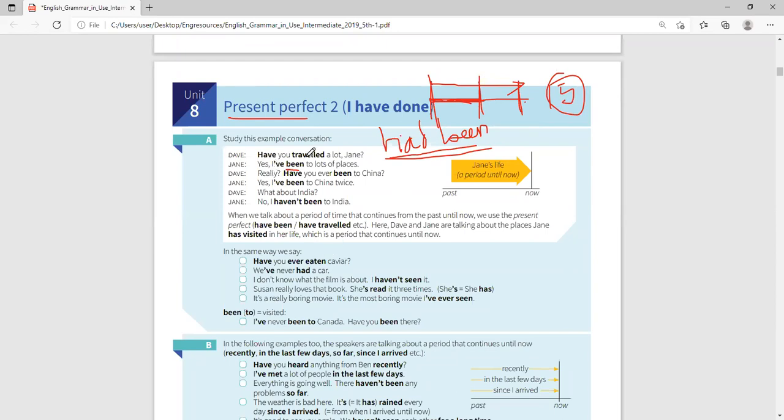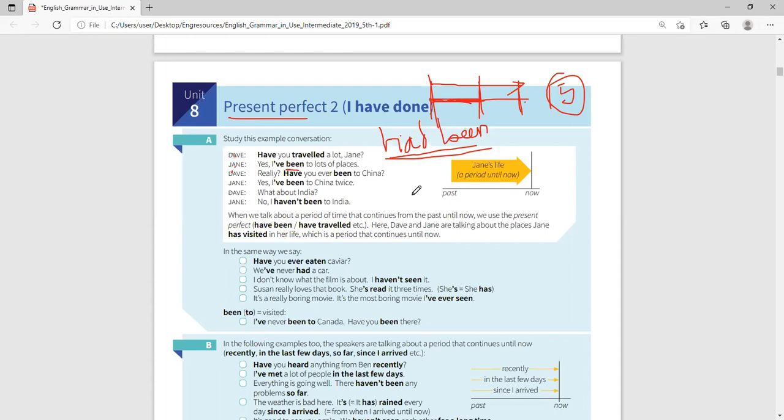So have you traveled a lot, Jane? And Jane says, yes, I have been to lots of places. You see, I have been. And you know, they're sitting down together and talking. And then Dave says, really? Have you ever been to China? And Jane says, yes, I have been to China twice. So meaning Jane went to China and came back. She's here now. In fact, she's with Dave now.